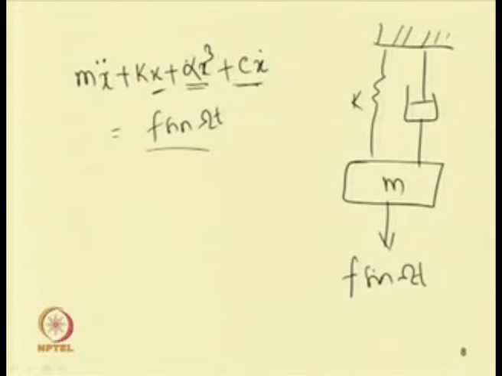Similarly, for the forcing term also, we can have a situation in which the coefficient of the forcing will be one order lower than that of the excitation term.